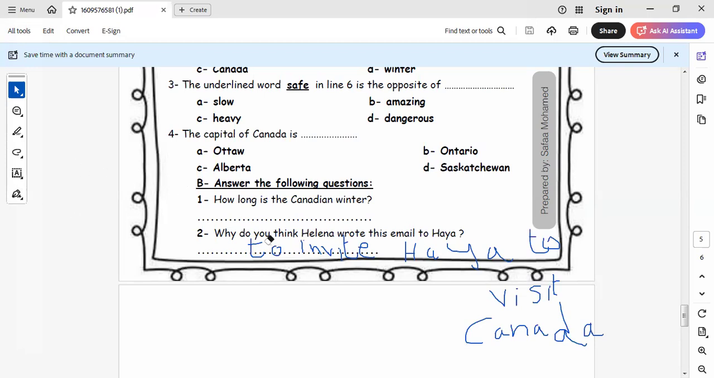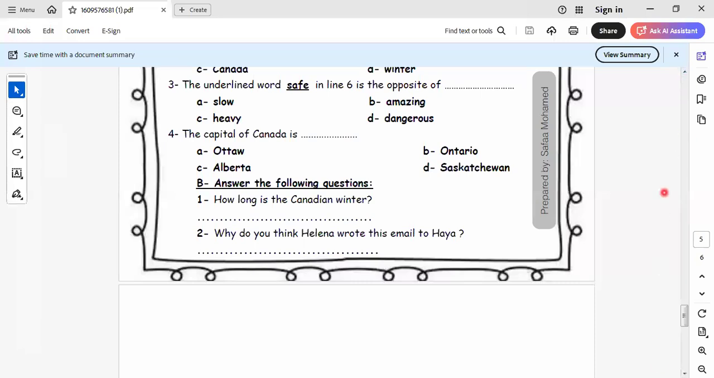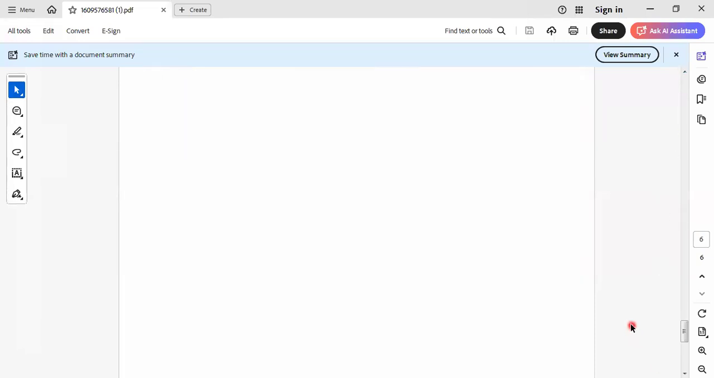I think now we end the text. Now you know how to answer the comprehension text in the exams. I think this is the last one.